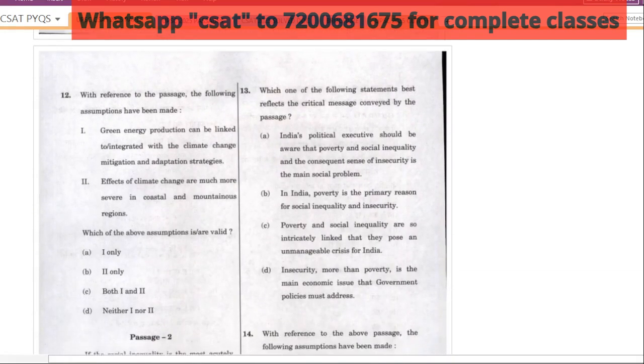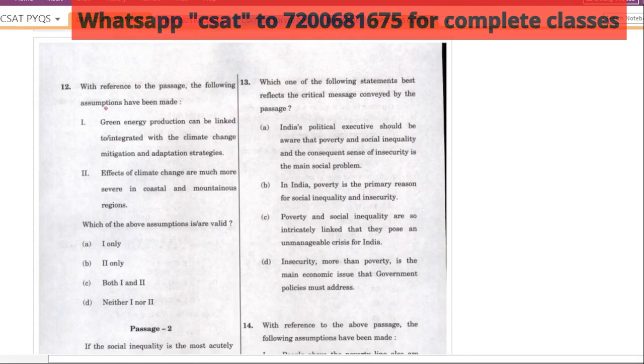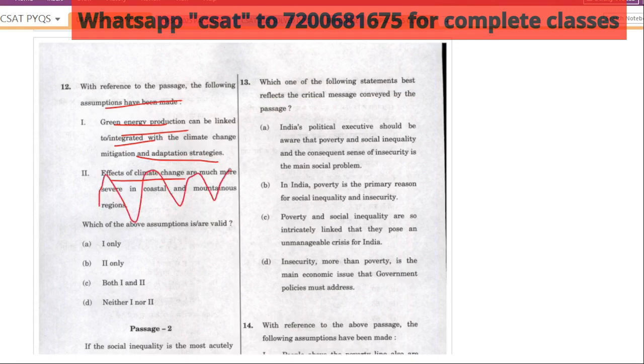Okay. With reference to the passage, the following assumptions have been made. One: green energy production can be linked to or integrated with the climate change mitigation and adaptation strategy. Two: effect of climate change are much more severe in coastal and mountainous regions. There's nowhere told like it is much more severe. They just told like in coastal it is something, in mountain it is something, but they never compared. So 2 is definitely wrong, but 1 looks correct.